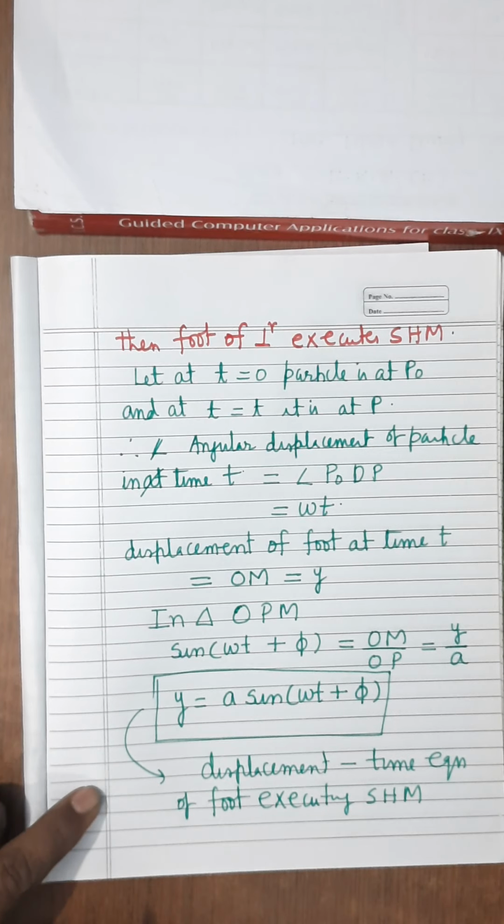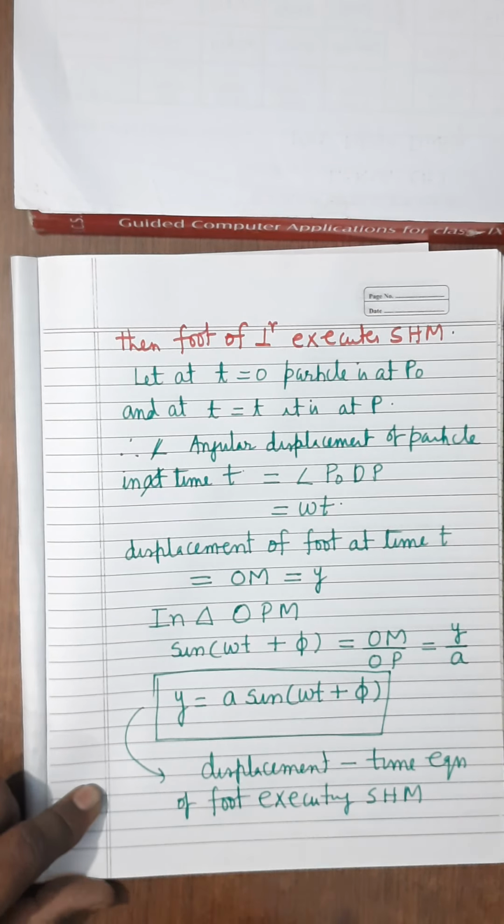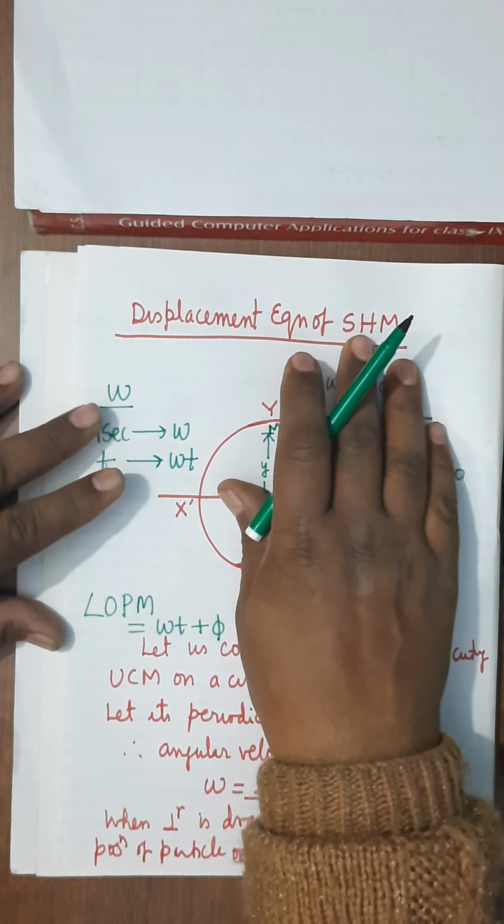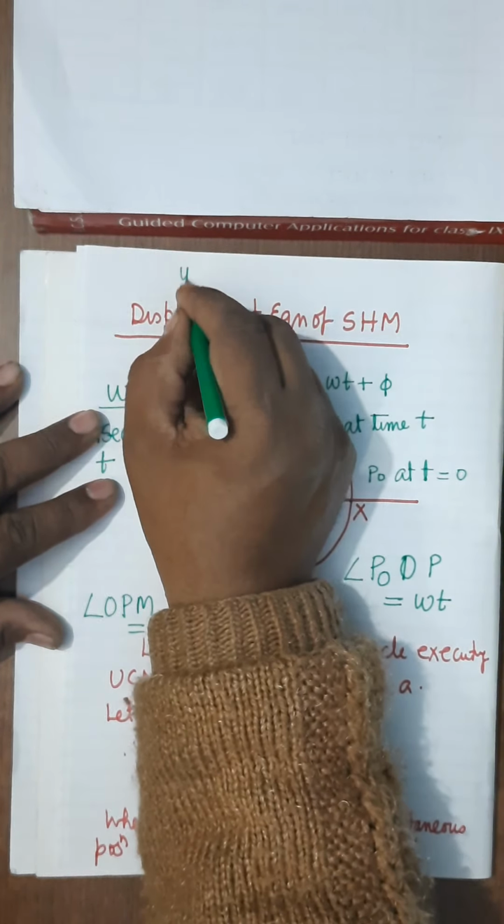In place of foot, now we will say particle executing SHM. Now see here, the displacement equation you have found: y equals A sin omega t plus phi.